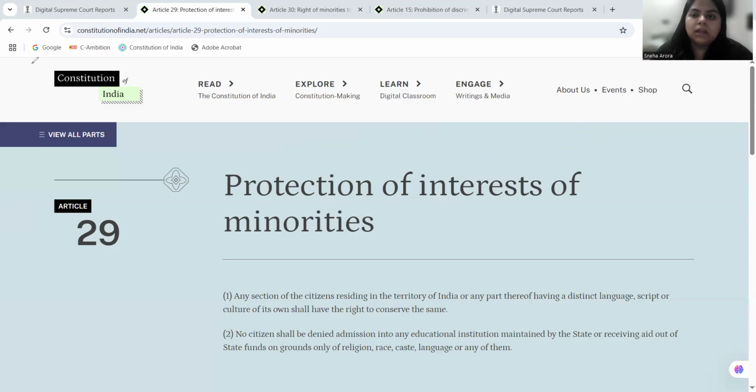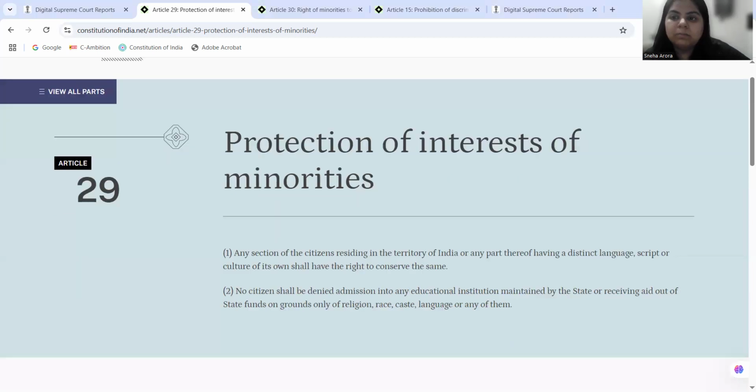Now, what is happening in TMA Pai? Before going into that, we need to understand the two articles. One is article number 29 and another is article number 30. So article number 29 and article number 30, both are talking of minority rights, cultural and linguistic minorities.